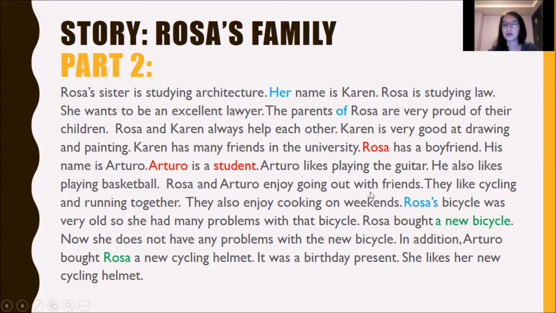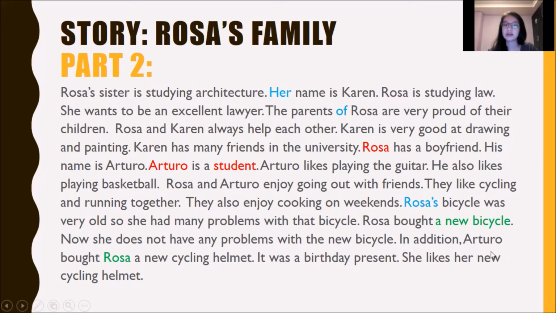Rosa and Arturo enjoy going out with friends. They like cycling and running together. They also enjoy cooking on weekends. Rosa's bicycle was very old, so she had many problems with that bicycle. Then Rosa bought a new bicycle. Now she does not have any problems with the new bicycle.